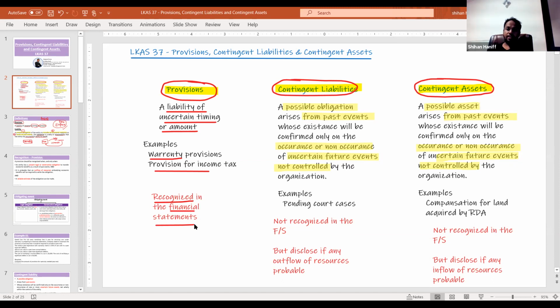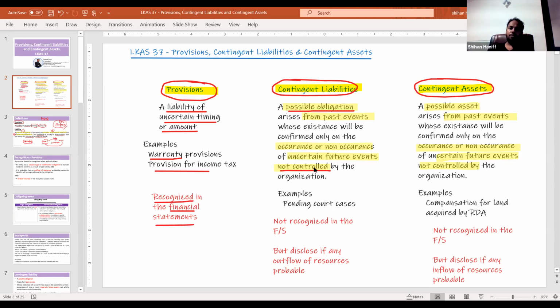Then we have contingent liabilities. Contingent liabilities means it is a possible obligation. It can happen or it cannot happen. But the occurrence or non-occurrence of uncertain future events not controlled by the organization.